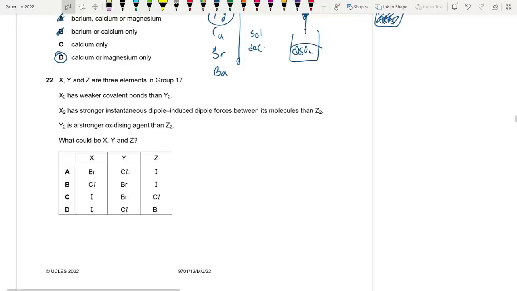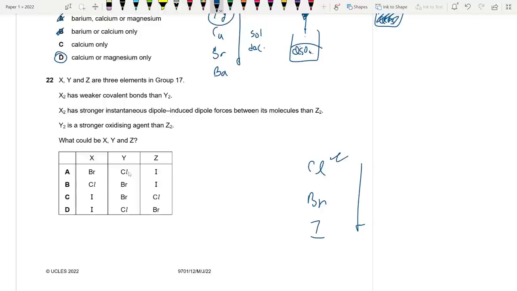22. X, Y, and Z are three elements in group 17. We're talking about halogens. X2 has weaker covalent bonds than Y2. X2 has stronger instantaneous dipole forces between its molecules than Z2. Y2 is a stronger oxidizing agent. So, guys, we are dealing with chlorine, bromine, iodine. Oxidizing power decreases down the group. So chlorine is the strongest oxidizing agent and iodine is the weakest.